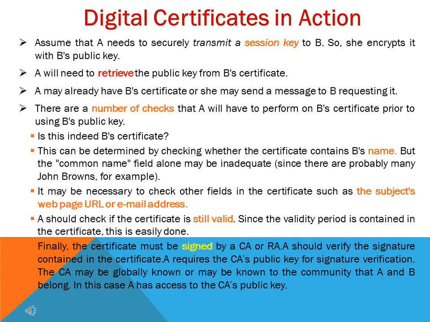First, A will check B's name, but there is a problem in that. It can be a common name field. Many persons will have the same name. So the next check can be done on the subject's web page URL or the email address. And the next check can be for the validity of the certificate. And the final check is whether the certificate has been signed by the certificate authority genuinely or not, that you need to check. Then only can A use this certificate to get B's public key.